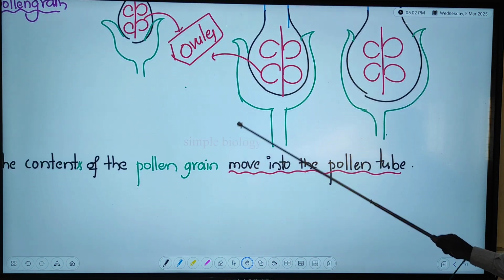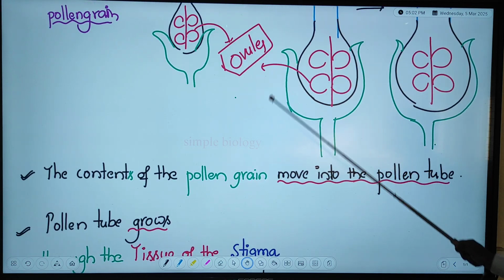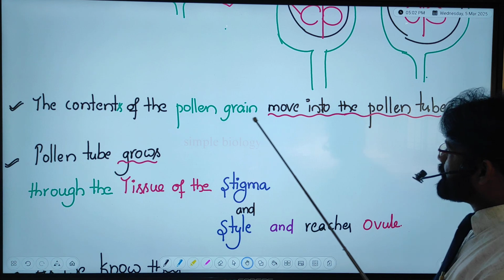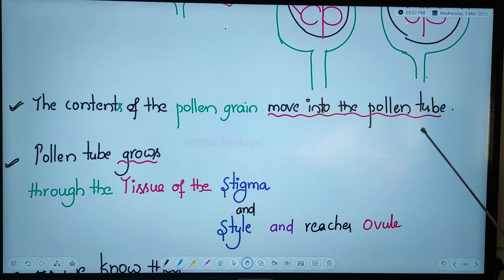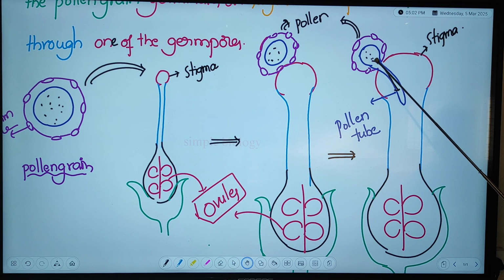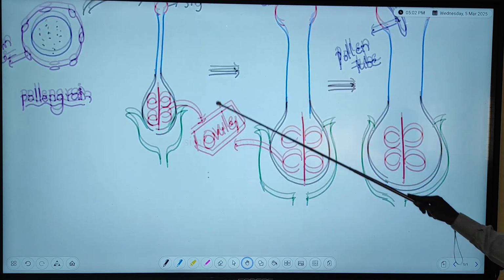Next, here this is the ovary. The ovary contains the ovules. The contents of the pollen grain move into the pollen tube. Generally, whenever the pollen tube germination happens from the germ pore, whatever content is present inside the pollen grain also moves into the pollen tube.